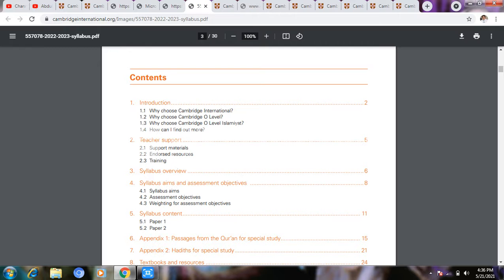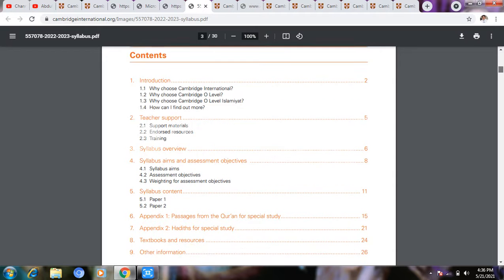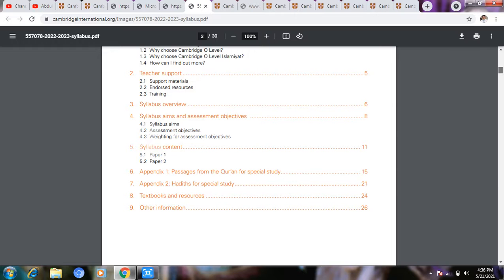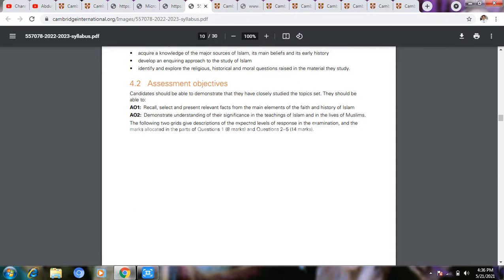If you click here, this is the assessment objective. Each and everything will be explained inside that one: recall, select, present, and these types of things. These are AO1 knowledge, level 4, question 4.